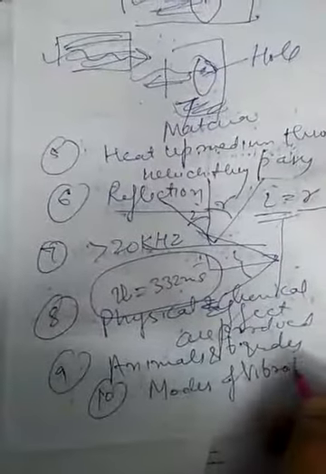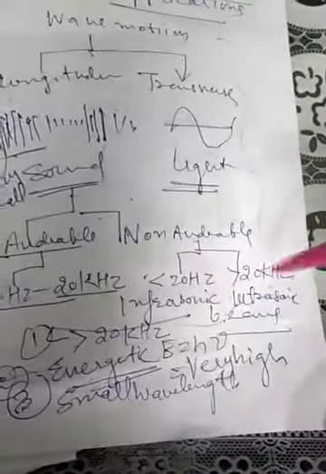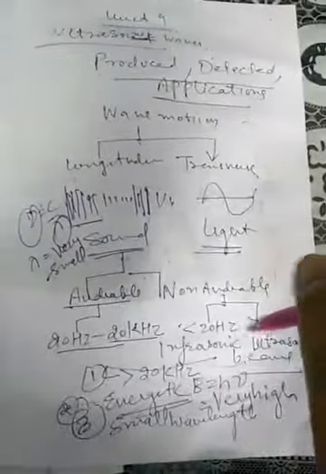So these are the important characteristics which are possessed by the ultrasonic beams. That is the main part which has been covered, that we are going to study in this chapter. So basically ultrasonic beams are part of the sound waves which are of very high frequency, that means more than 20 kilohertz, which cannot be heard by human beings, but some animals are able to hear them.